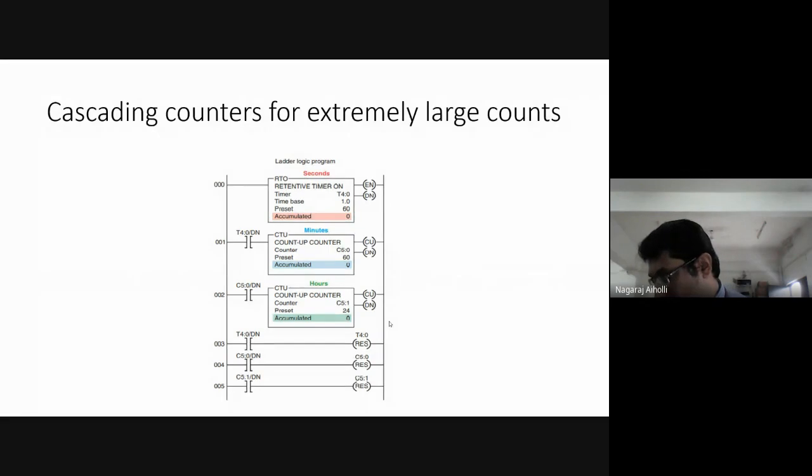Any guesses here? Look into the diagram and tell me which application it is.